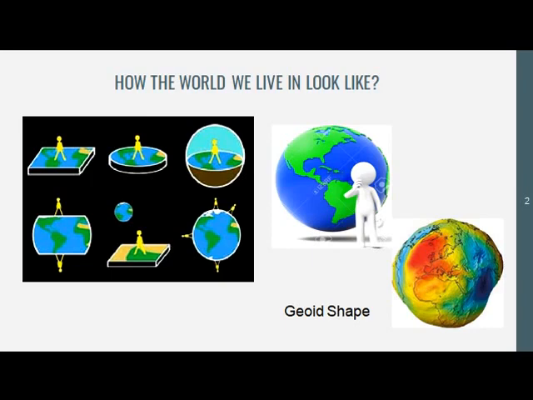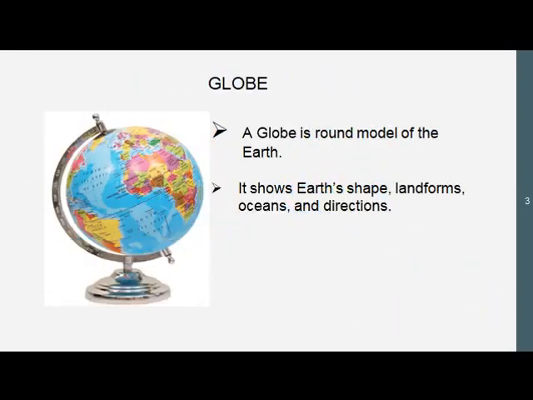Okay? Now earth is too big. We need to study it. So we need to make a small model of it, right? So the small model of earth is known as globe. The word globe comes from a Latin word globus, which means a round or a spherical mass.